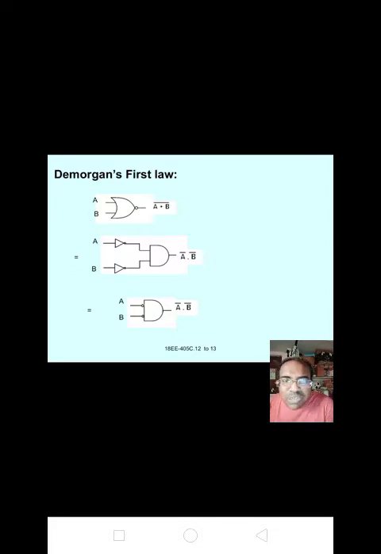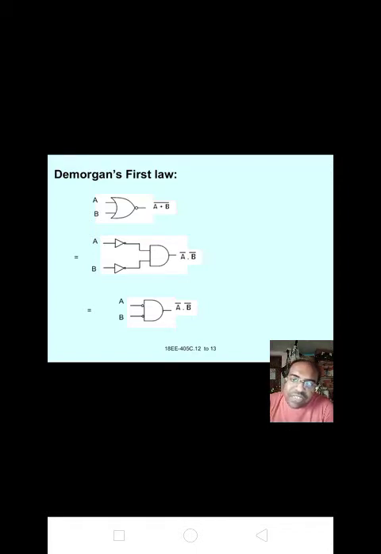Next, De Morgan's first law in symbolic form. Here we have taken the NOR gate. We give the two inputs A and B, and we get the output y equal to a plus b whole bar. Second, we take two NOT gates and one AND gate.